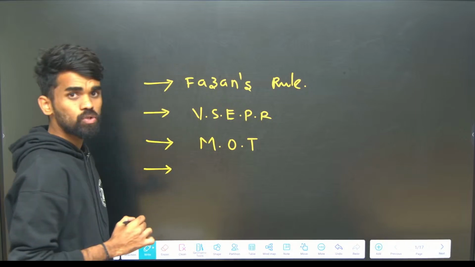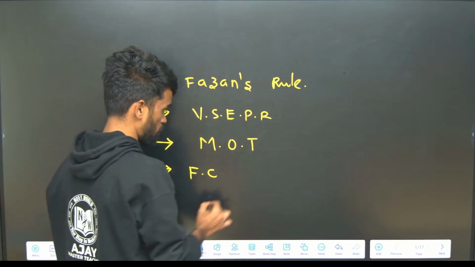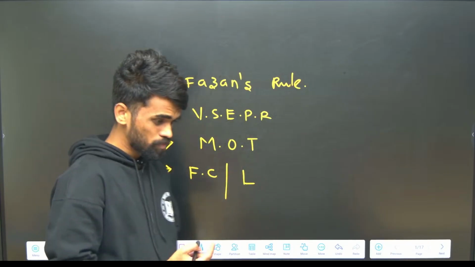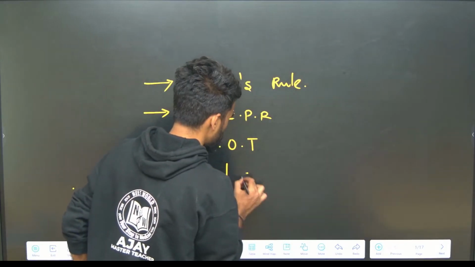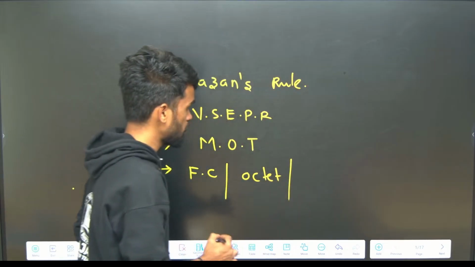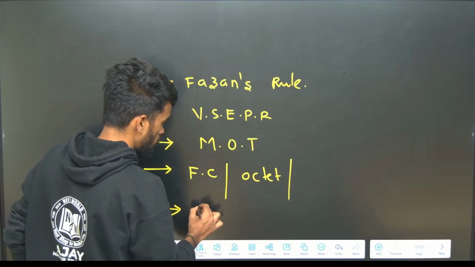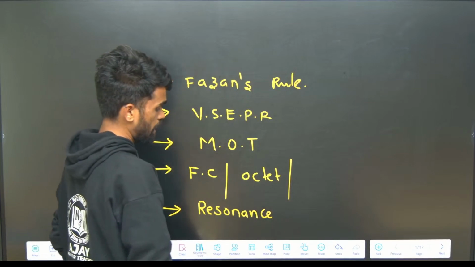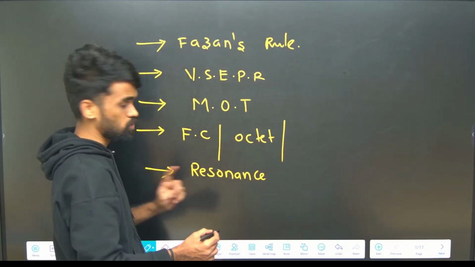After this you need to know some other topics like formal charge. These are basic topics, and along with this you need to know the Lewis concept and the octet rule. Focus on the octet rule idea and Lewis dot structures. These are basic things, that's why I mentioned them like this. Along with this you need to know resonance, the concept of resonance, and how many resonating structures there are.